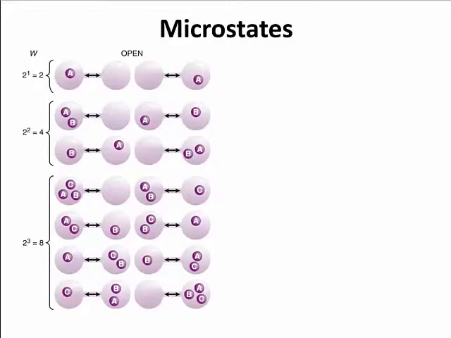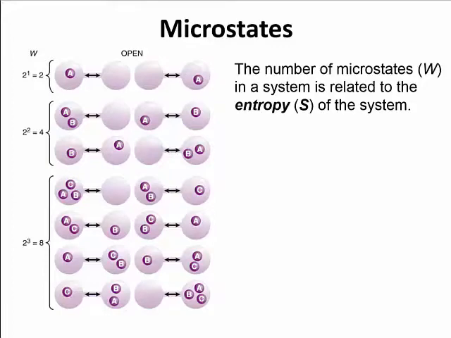So if we go to A, B, and C, we can see that we go to 8 possible microstates, 8 possible arrangements. So we'd be able to disperse the energy of those 3 molecules across 8 different arrangements. The number of microstates in a system is related to the entropy of the system through the equation S equals k natural log of W, where S is entropy, W is the number of microstates, and k is Boltzmann's constant. You don't need to worry about the value of k for calculations. It's a constant, so we'll give that to you.